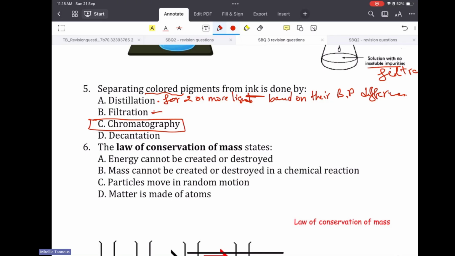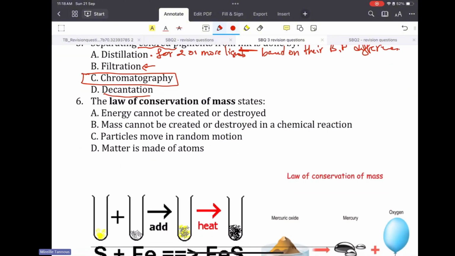Filtration is to separate a liquid from a solid, a heterogeneous mixture. Same thing for decantation.